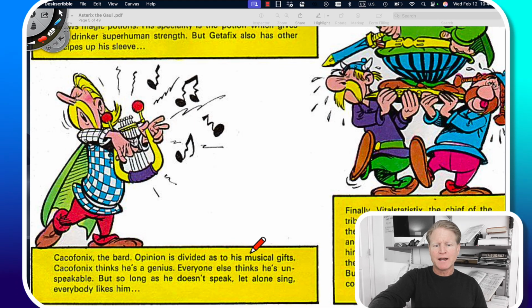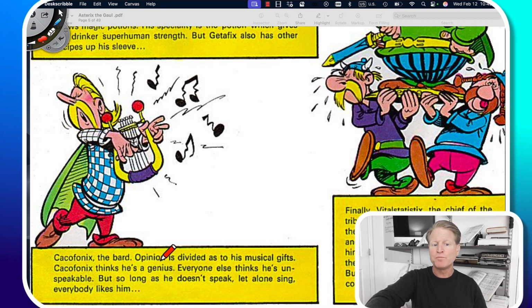Opinion is divided as to his musical gifts. So in English, if we say someone has musical gifts, then they are good at music. Maybe they are a good singer, or maybe they play musical instruments very well. They play the guitar well. They know how to play the violin. Perhaps they can play the drums. I don't have any musical gifts. I don't play any musical instruments. I wish I did. So when we talk about someone's musical gifts, we are inspired or impressed by what they are able to do, either with their voice as they sing or with instruments as they make music.